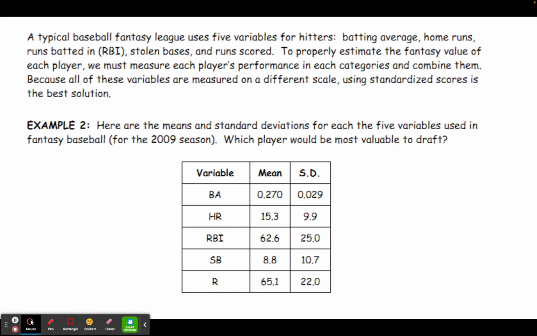And because all these variables are measured on a different scale, the only way to really do this is to use standardized scores. So we have given here the mean and standard deviations for each of the 5 variables used in fantasy baseball for the 2009 season. So we have batting average, home runs, runs batted in, stolen bases, and runs.